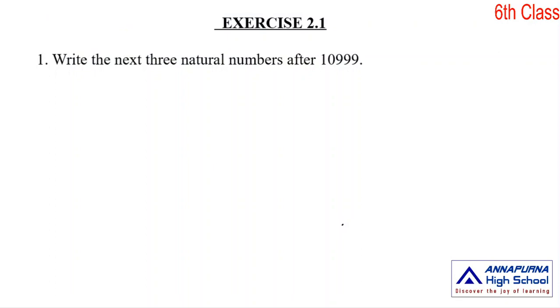Now we start second chapter, whole numbers, exercise 2.1. What is the first problem? Write the next three natural numbers after 10,999. First we find the successor of this number. What is a successor? When we add 1 to this number, we get the next number, that is the successor.